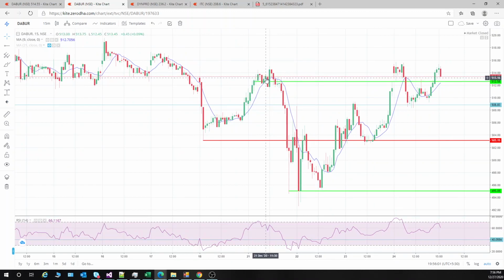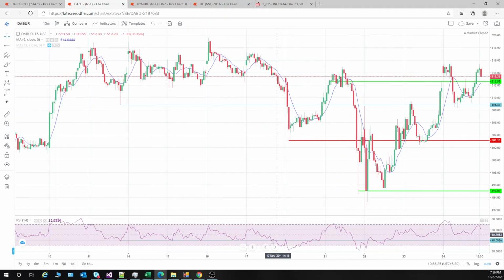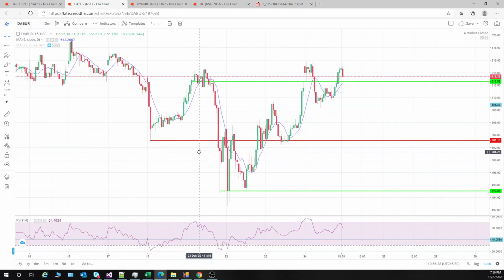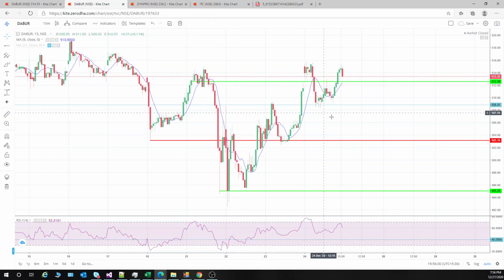See, there is a clear divergence over here. If you see, RSI is heading down and a higher high is made, so there is a clear RSI negative divergence over here. So it is clear that we will go from the overbought zone to the oversold zone. So this is the technique.